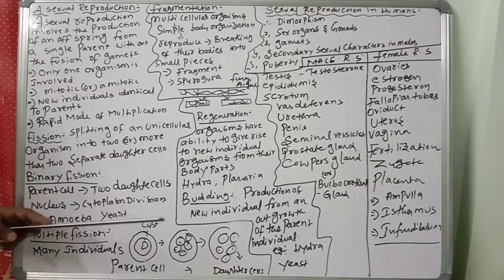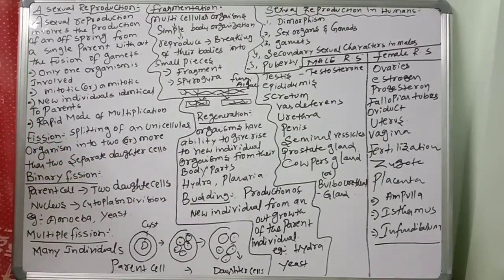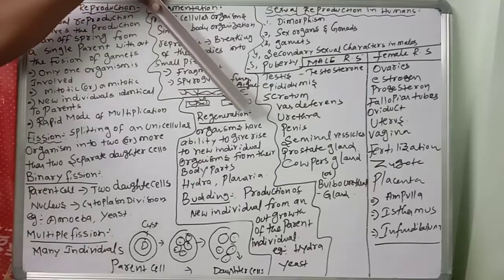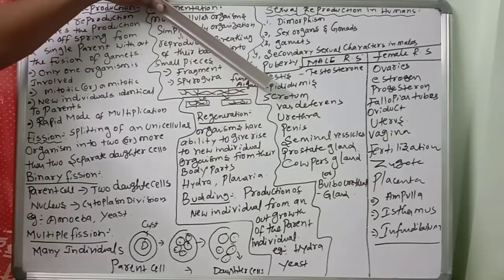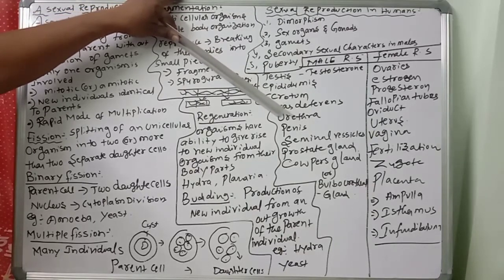Last one is the urethra. The urethra is a tube-like structure, 20 centimeters, from the urinary bladder which carries urine. It runs through the penis and opens outside through the male genital pore.